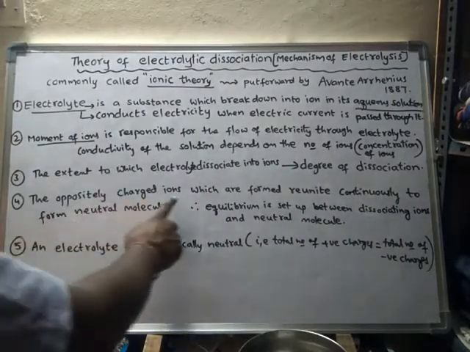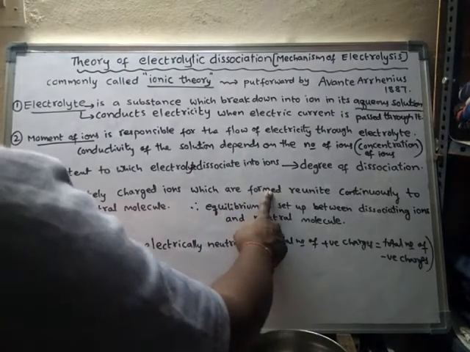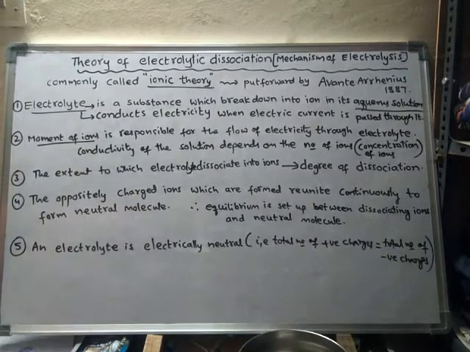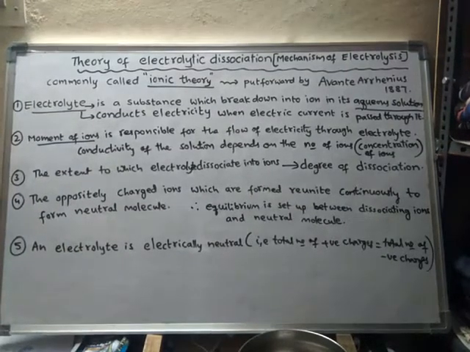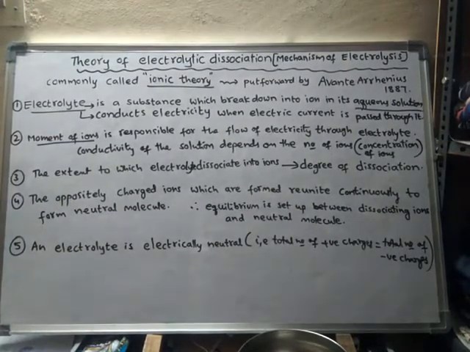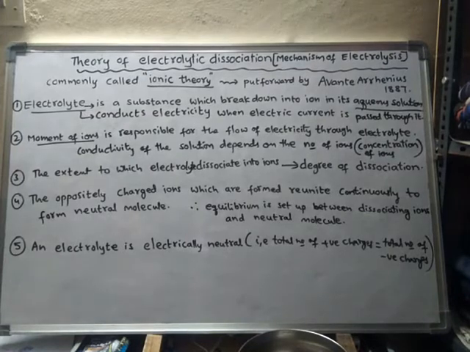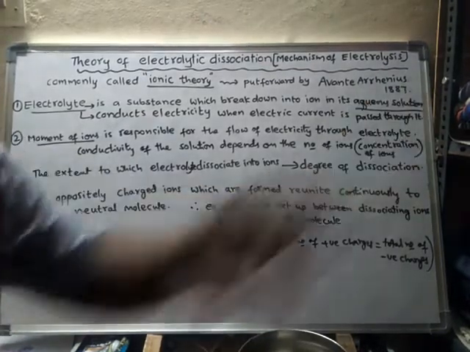The oppositely charged ions reunite to form a neutral molecule again. Neutral molecules are broken down into ions, and again those ions combine to form neutral molecules. This process occurs continuously.